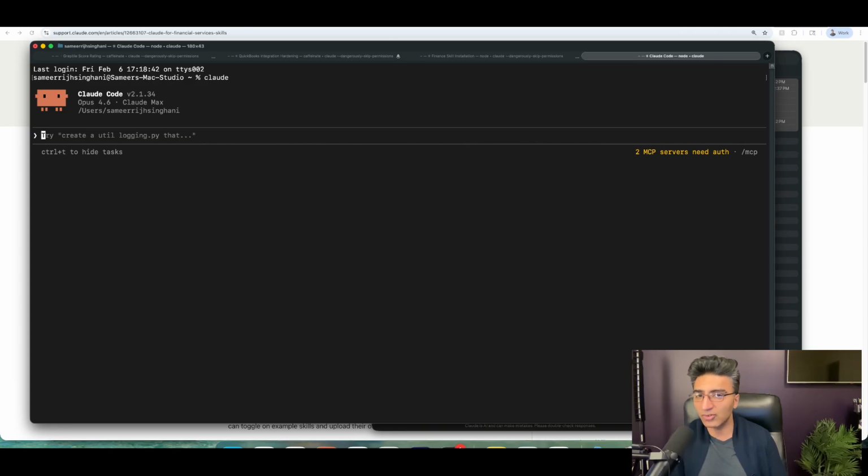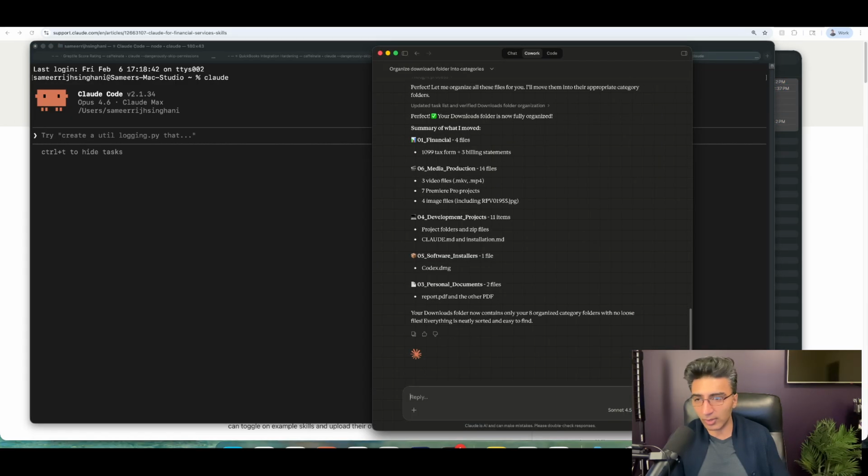But you could really do the same thing. You could have it organize files here based on this terminal. Or if you download a desktop app, it'll do the same thing, and there's a little bit less of a learning curve here.